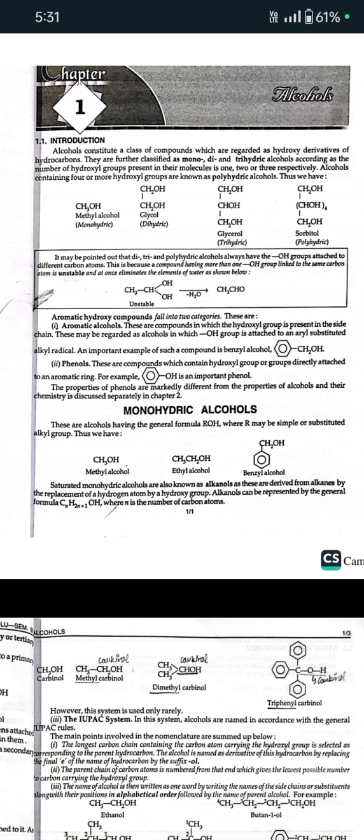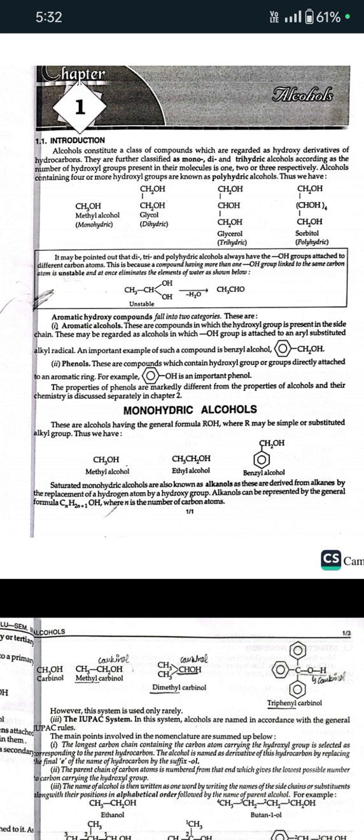Second is phenol. These are the compounds which contain hydroxyl group or groups directly attached to an aromatic ring. For example, phenol is an important example of this. The properties of phenols are markedly different from the properties of alcohols, and their chemistry is discussed separately in chapter number 2. Now, next is monohydric alcohols.